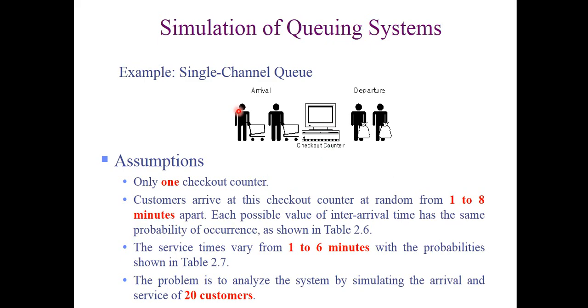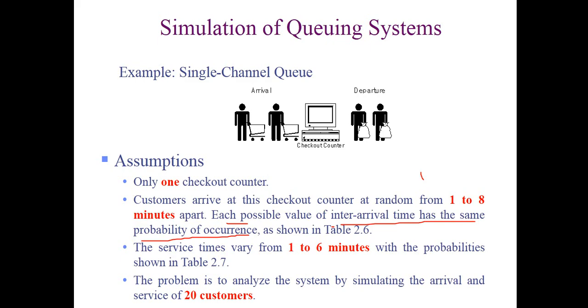That means there should be only one server. You can see this is the server. This is a scenario of a super shop. All simulations start with a set of assumptions. Only one checkout counter, that means there will be only one counter which acts as a server. Customers arrive at the checkout counter at random from 1 to 8 minutes apart. That means the minimum interval time is 1 and the maximum interval time is 8. And then it has been said that each possible value of interval time has the same probability of occurrence.